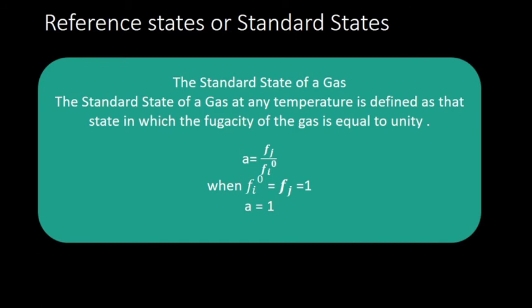For a gas, it is defined as that state in which the fugacity of the gas is equal to unity. Then a is fi by fi naught, so when fugacity is 1, a will be equal to 1 because both the things will be 1.